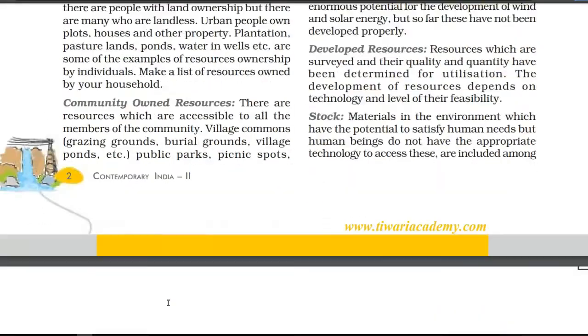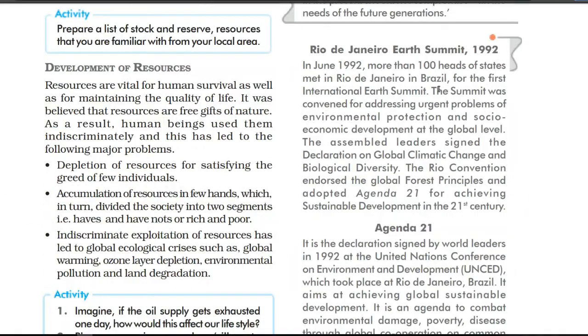After this, we have the Earth Summit at Rio in 1992 in Brazil, in the city of Rio de Janeiro. The first International Earth Summit was held. In this, about 100 countries assembled to discuss environmental protection and socio-economic development at the global level. There they adopted principles and different points in Agenda 21 for achieving sustainable development in the 21st century. Sustainable development means to use the natural resources judiciously and to save them for future generations.